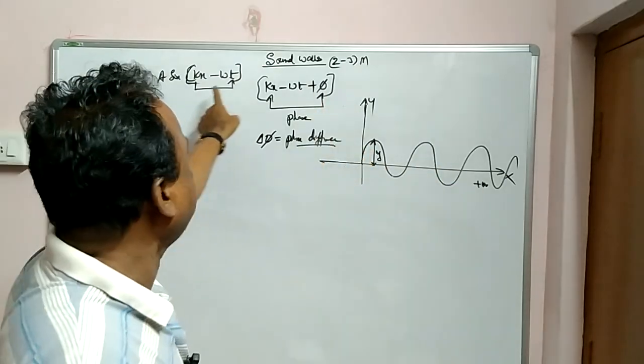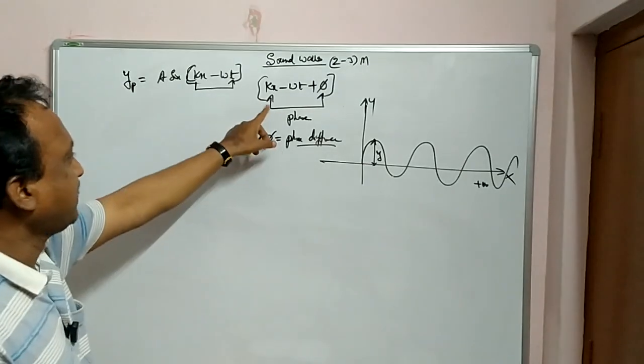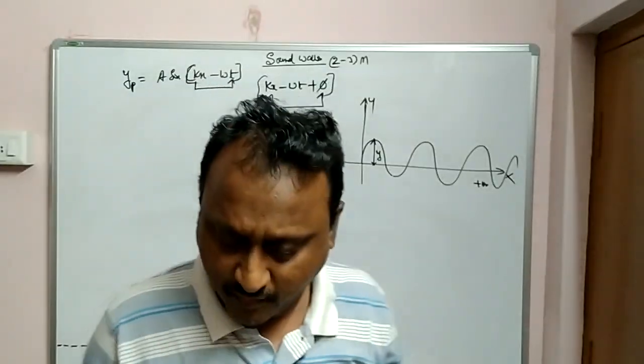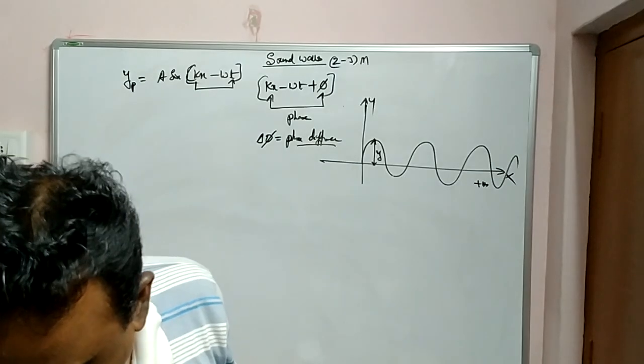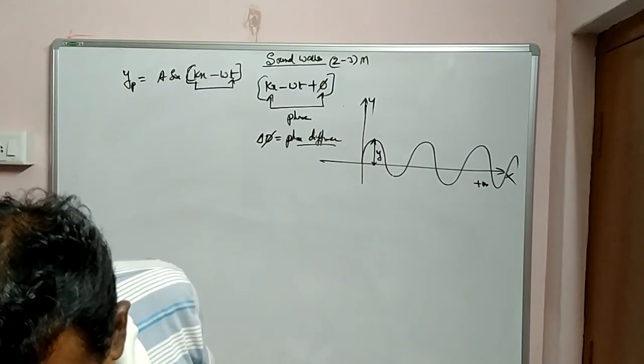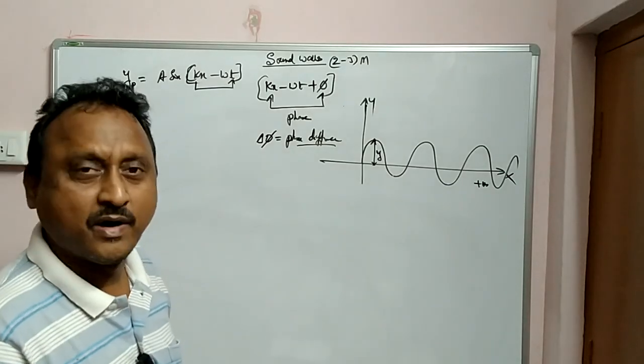X is the x direction, y is the y direction, z is the z direction. So here, in such cases, when kx minus omega t plus phi or minus phi is given, that entire thing is called the phase. Clear? Right. Now let us see some more terms.